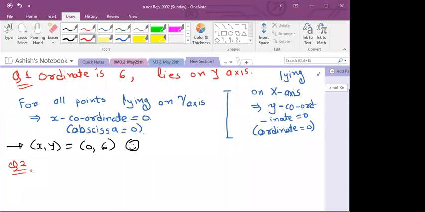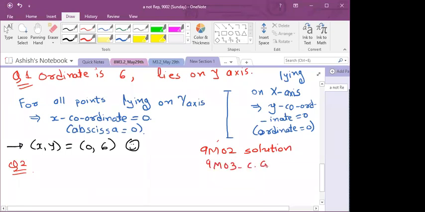Because we now have the module in 2 parts, algebra and geometry. So coordinate geometry is in the geometry portion. Okay, I will share with you the module of algebra, no problem. So I will share 2 modules after this class. One module is 9M02 solution, and another module will be for your 9M03 coordinate geometry.